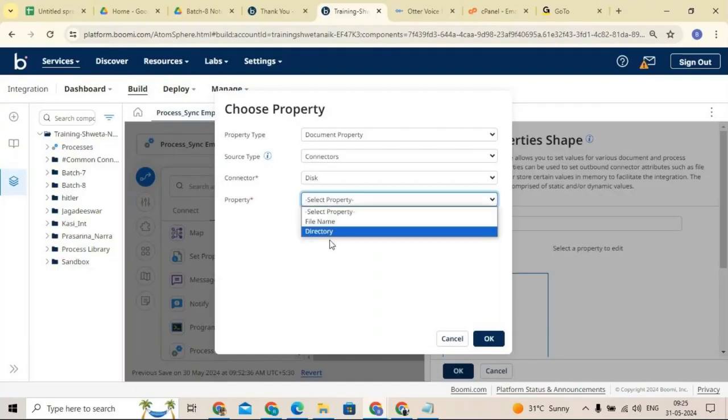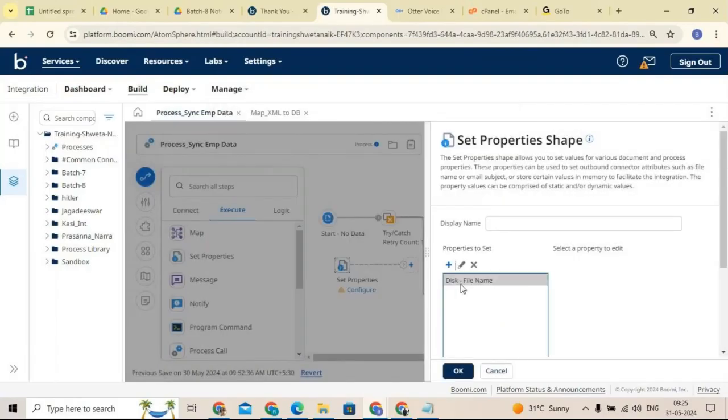So now for the property type, let's take file name. Now here you can see disk and file name. If I click on this file name, it is asking for a property value. We set one property, and for that property we need to assign one value here.